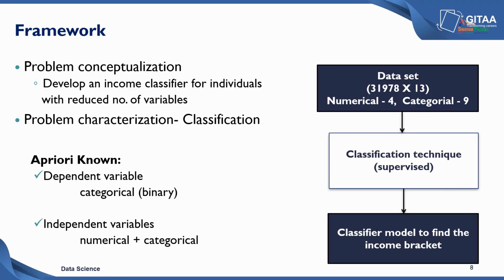So now let us arrive at the framework for solving this data science problem. The first step in order to solve this problem is to conceptualize the problem. Basically, what we are going to do with the data that we have. We are going to develop an income classifier for individuals with a reduced number of variables. We've arrived at this from the problem statement that we had discussed earlier. And we have a data set with 39,978 records of individuals based on 13 parameters. Out of 13 parameters, 4 are numerical and 9 are categorical variables, including the salary status outcome variable. Next, we need to characterize the problem, whether it is a classification problem or a function approximation problem.